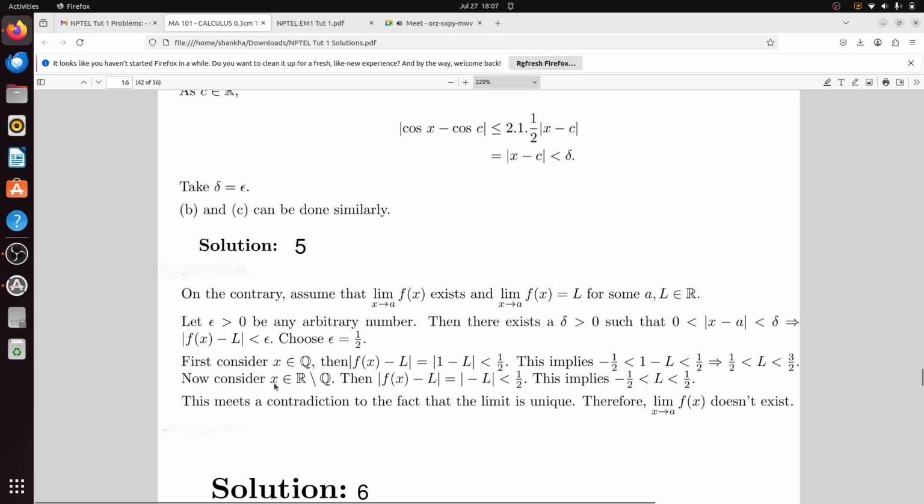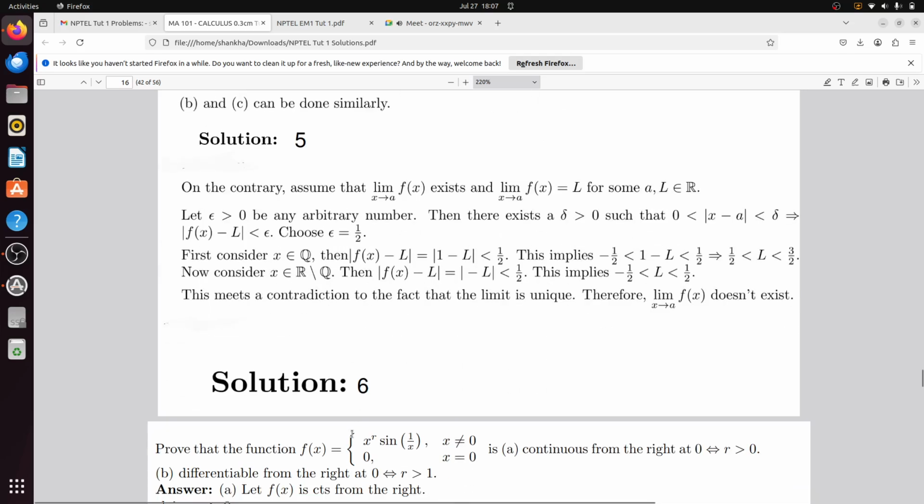Now consider x belonging to R minus Q. Then f(x) minus L equals minus L, modulus of this is less than half. This implies minus half less than L less than half. This is a contradiction to the fact that the limit is unique. Therefore limit x tends to a, f(x) does not exist.